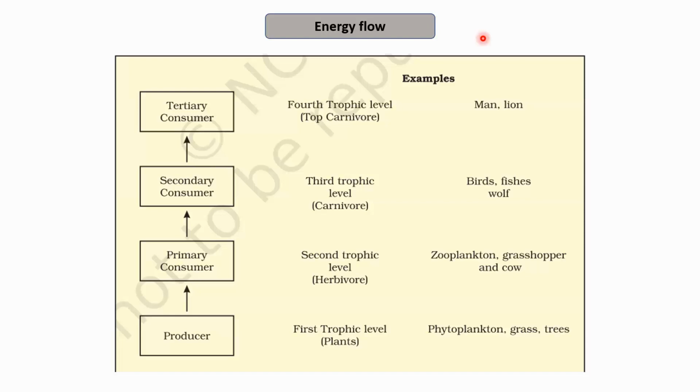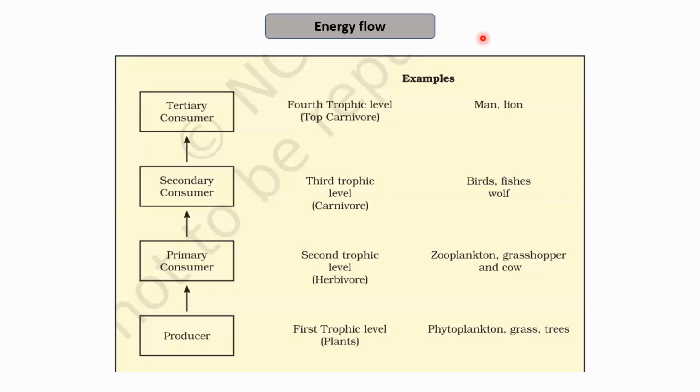There is obviously some loss during the transfer, because some of the energy will be required by the organisms present at each trophic level, and only the remaining will be transferred to the next level.